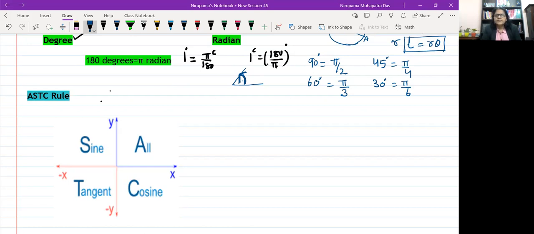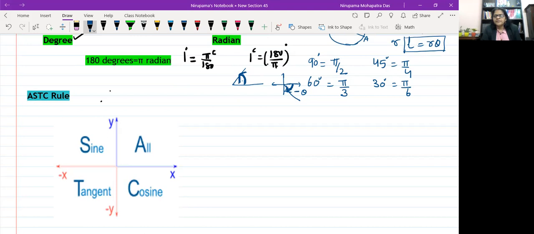And if you measure the angle in the clockwise direction like this, so if this is your x-axis, y-axis, and you are measuring like this, it means you are measuring the angle in the clockwise direction. So if you go like this, angle theta in the clockwise direction, it means this angle is minus theta.